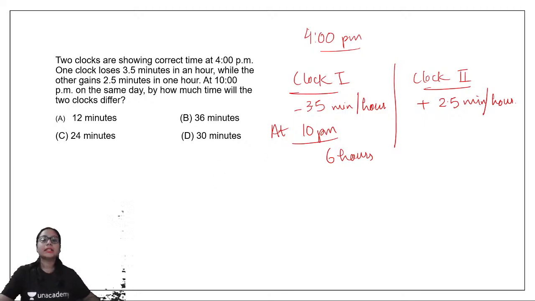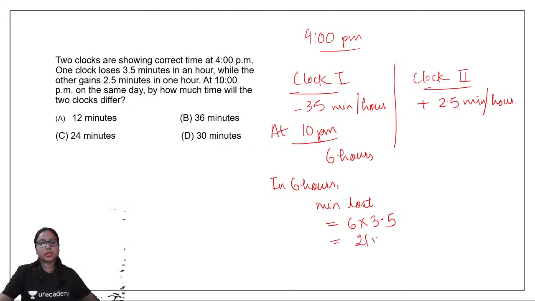If in 1 hour 3.5 minutes are lost, then in 6 hours minutes lost would be 6 into 3.5, which is equal to 21 minutes. So at 10 p.m. the clock is going 21 minutes late. The wrong time displayed would be 9:39.